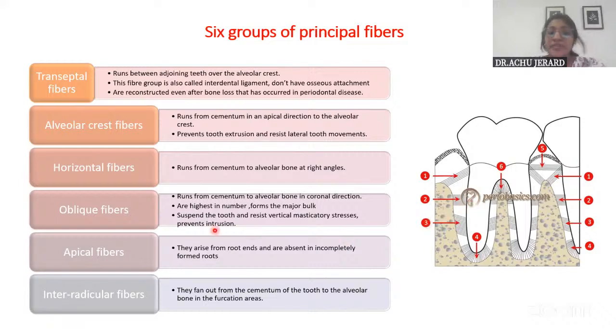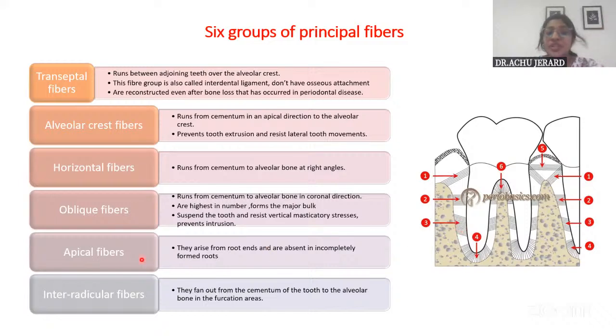And the oblique fibers form the major bulk of the periodontal ligament fibers. The periodontal principal fibers form the major bulk of the structural component, and among them it is the oblique fibers which form the major bulk of the principal fibers of the PDL. They run from the cementum to the alveolar bone in a coronal direction. What is their function? Since they run in the coronal direction, they resist the vertical masticatory forces or intrusive forces. And they are highest in number; you can add that also as a point.